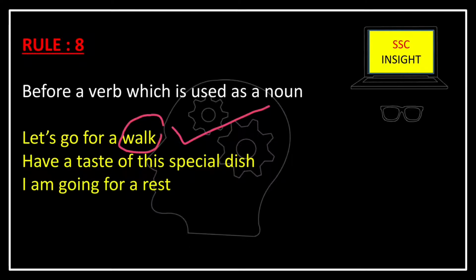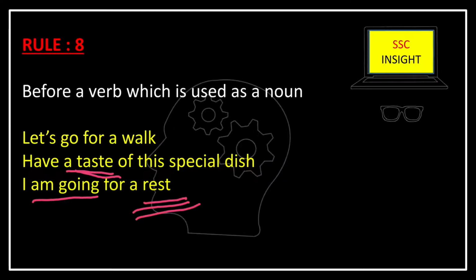Here walk is a noun. But if I say I walk every morning, in that case walk is a verb. But here we use the indefinite article a in front of walk and it becomes a noun form. Similarly, have a taste of this special dish. I am going for a rest. So these are the examples.